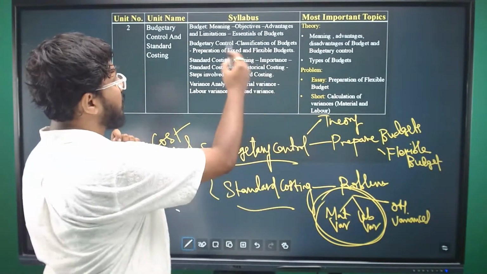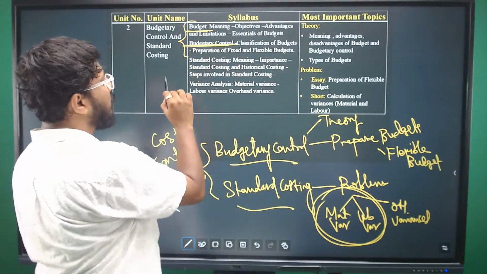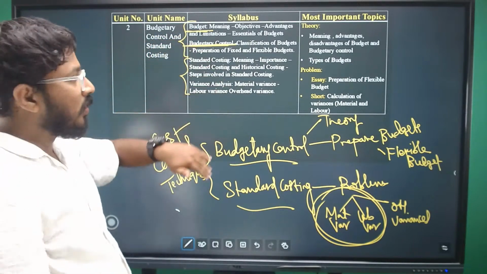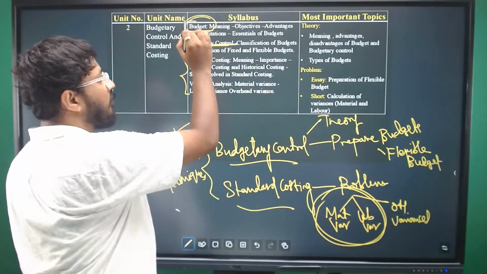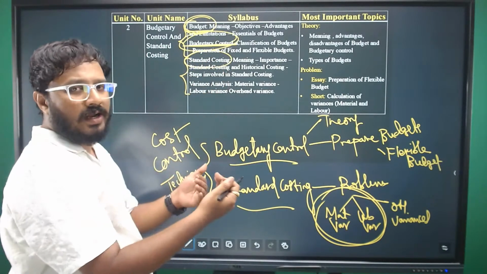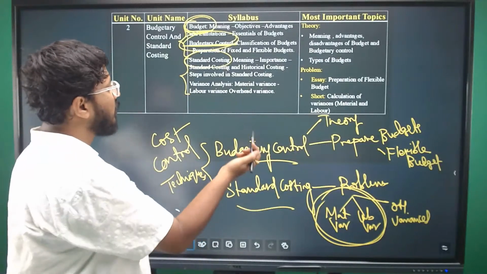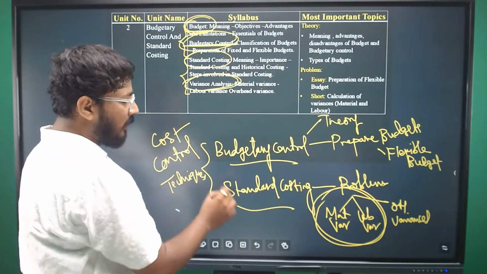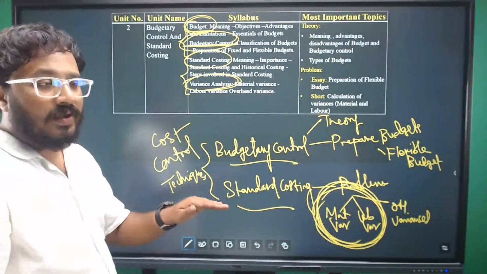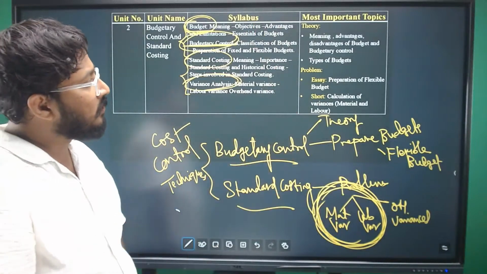Look at the topics. As I was mentioning, there are two topics in this unit: budgetary control and standard costing. In budgetary control, we have the meaning of budget and what is budgetary control. In standard costing, we have what is standard costing, what it is for, its importance, advantages, and so on. And then the focus is on variance analysis: material variances and labor variances. The focus is there, right?